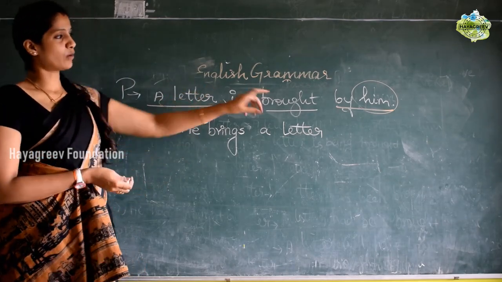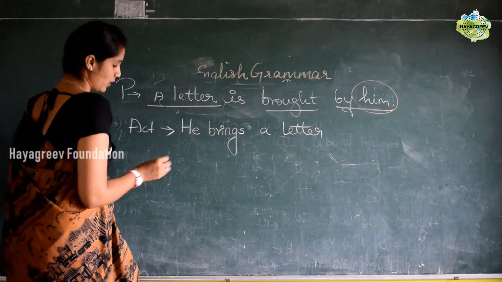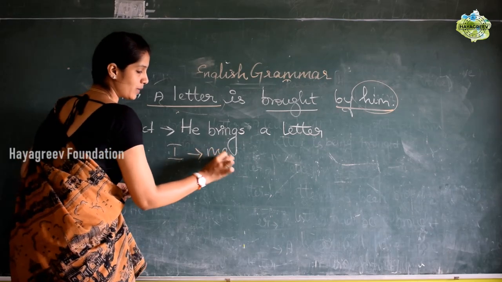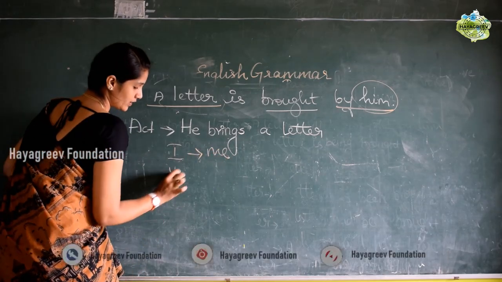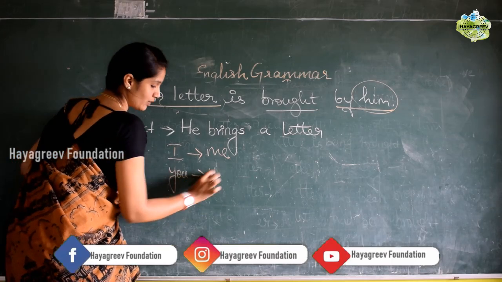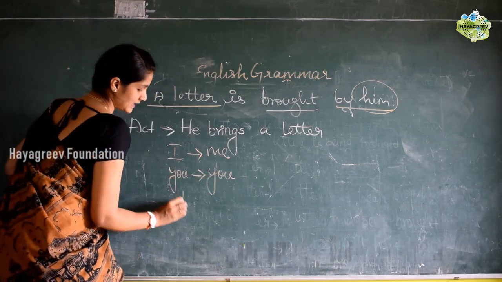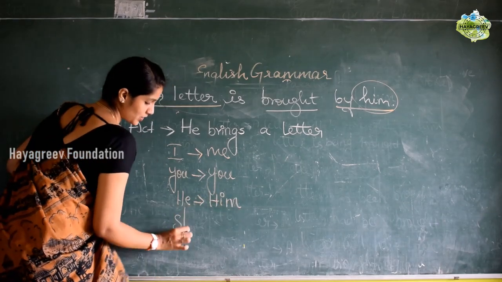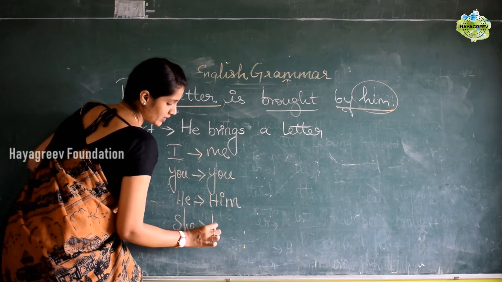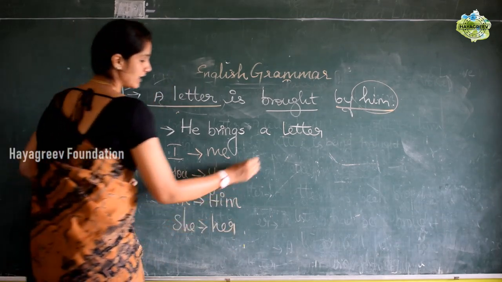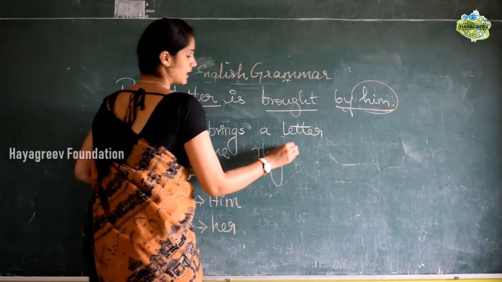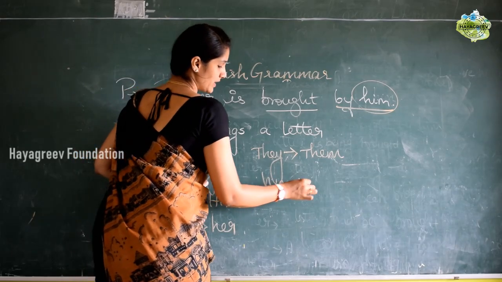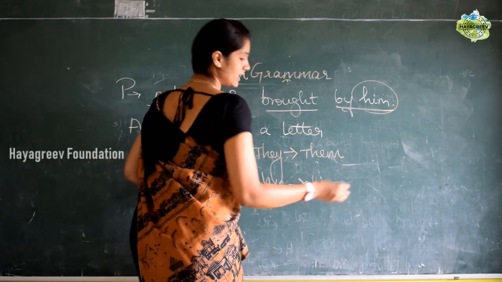And let us now see the personal pronouns for a few nouns. If it is I, the personal pronoun for I is me. If it is you, the personal pronoun for you is you itself. If it is he, the personal pronoun for he is him. And she, the personal pronoun for she is her. If it is they, the personal pronoun for they is them. If it is we, the personal pronoun for we is us.